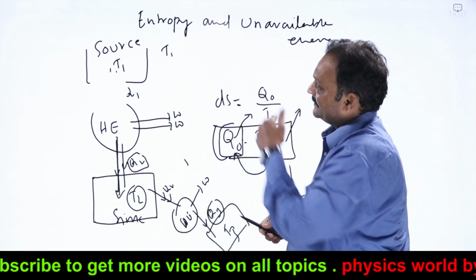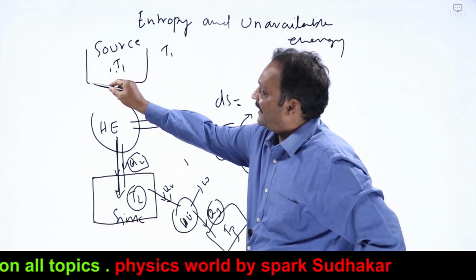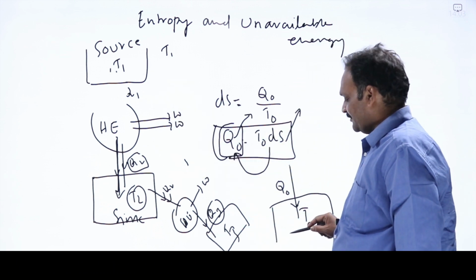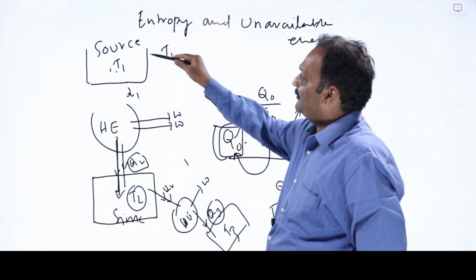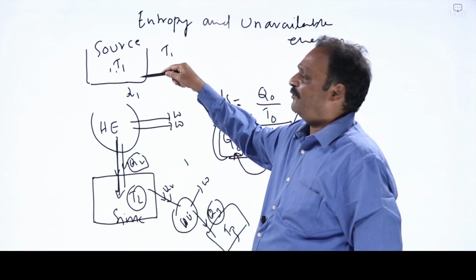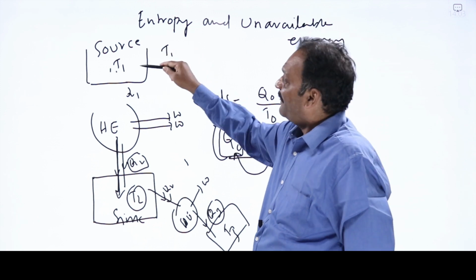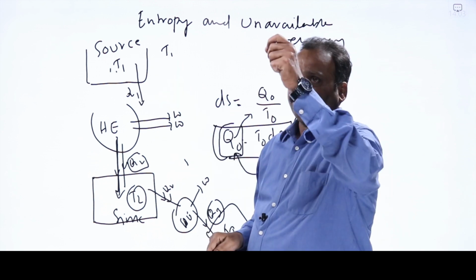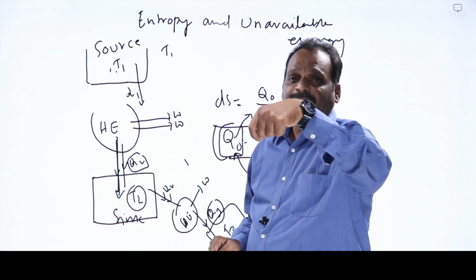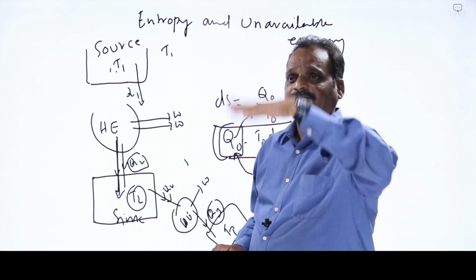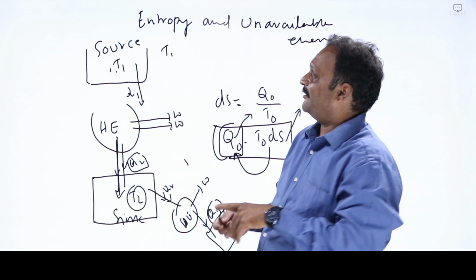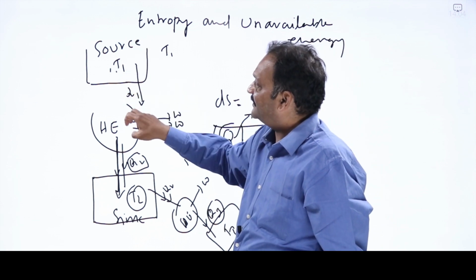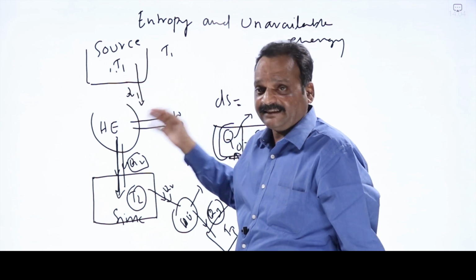Now look at one more consequence. This is the highest temperature in the universe, say T1. This is the lowest temperature in the universe, say T0. When you keep on taking heat energy from T1, even though it is an ideal source, its temperature keeps on decreasing. In one cycle or two cycles there won't be any appreciable change in temperature, but continuously for years and years, if you keep on extracting heat from any source, as it loses heat energy continuously, its temperature also keeps on decreasing.